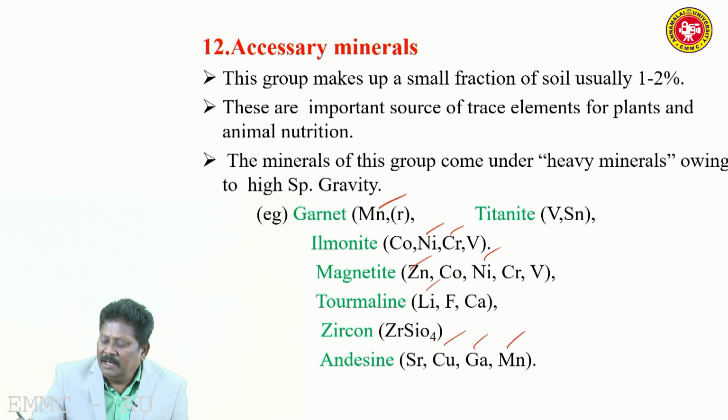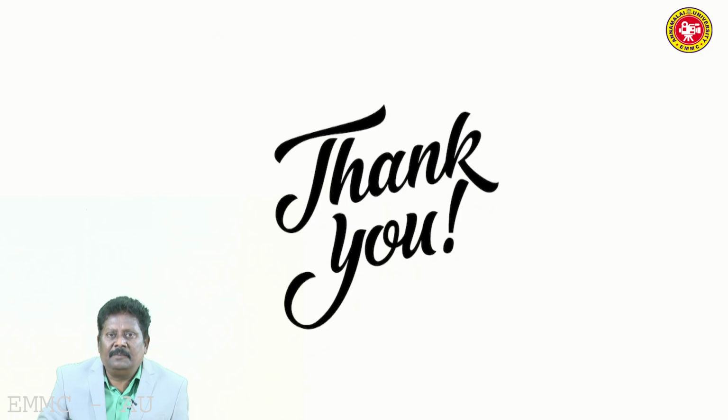So when the soil is rich in auxiliary minerals, they supply many of the micronutrients. These are all very much required for the growth and metabolism of living organisms. So with this we conclude the important soil-forming minerals. We saw the definition, the important properties, how they are classified, and the importance of these minerals from the point of view of plant growth and animal nutrition. Thank you.